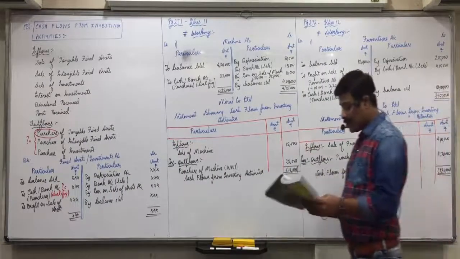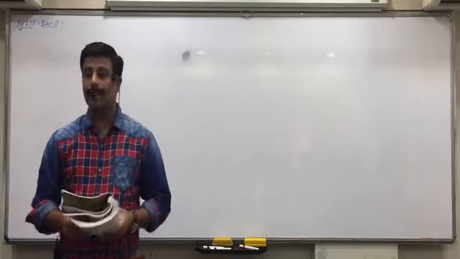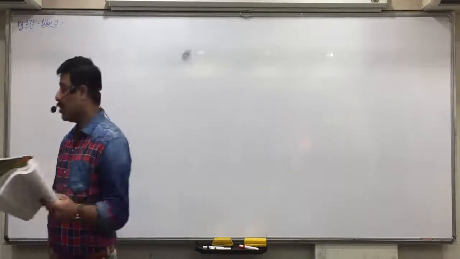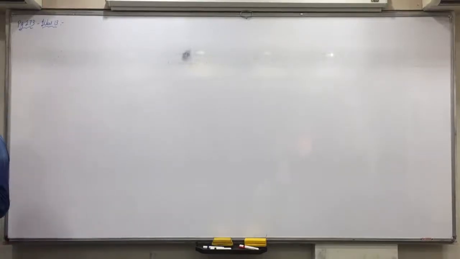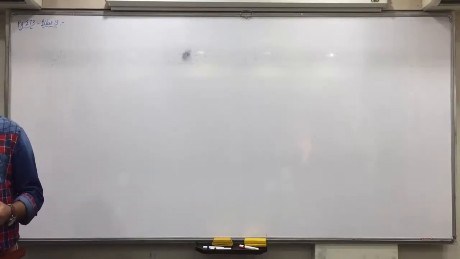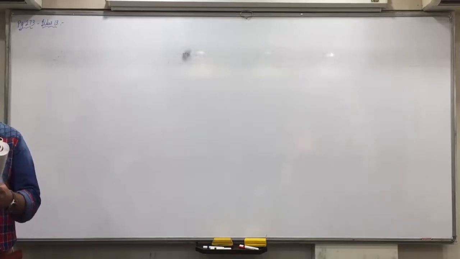And illustration 30. From the following details of Bridgemohan Limited, prepare a statement showing cash flows from investing activities. Now listen and understand it carefully. Where should we make the workings and where not?